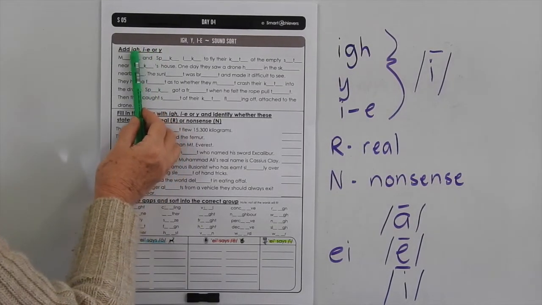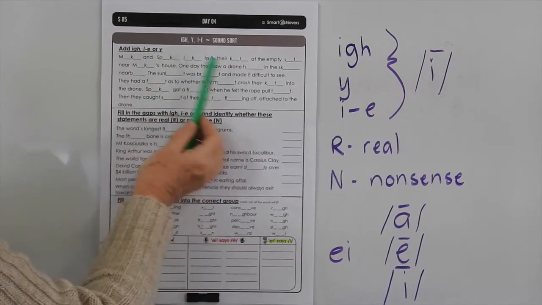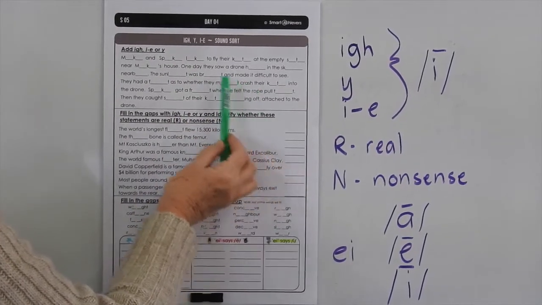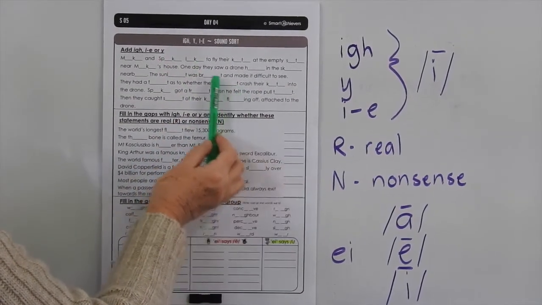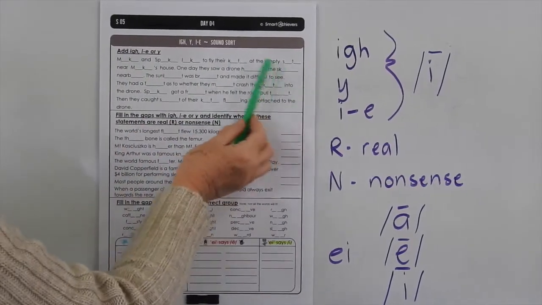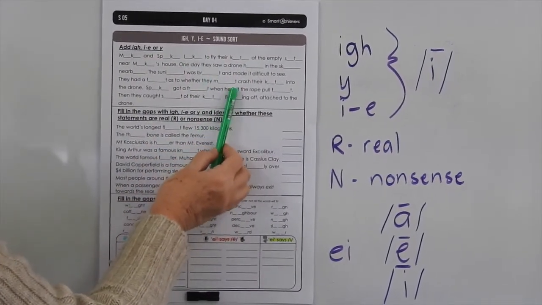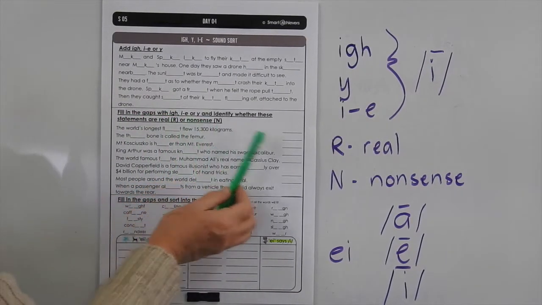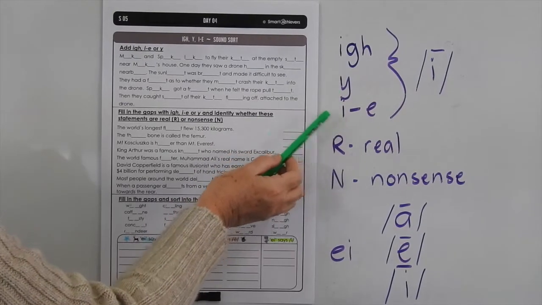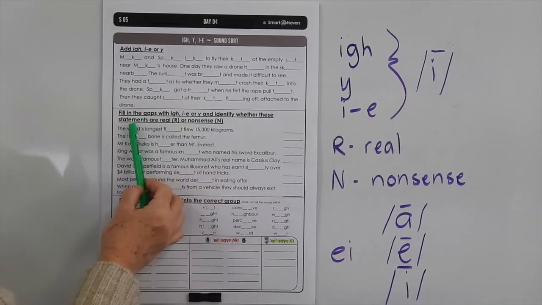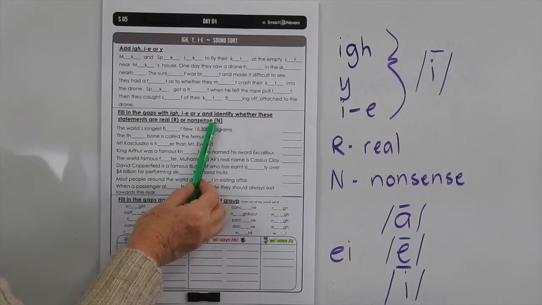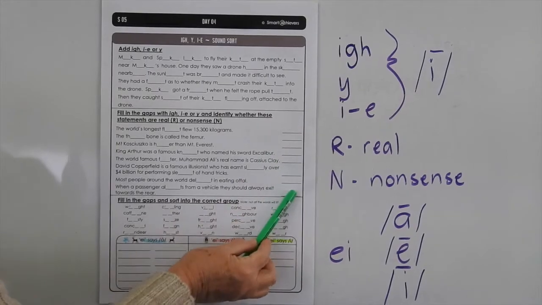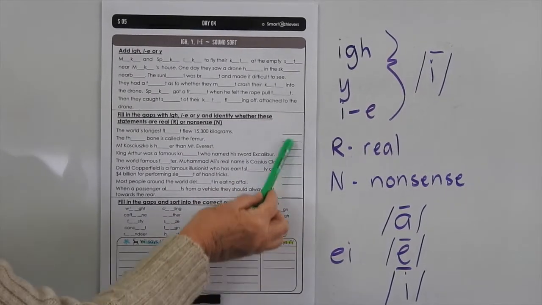On this page we're using the IGH, the I consonant E or the Y to make the long I sound in this first passage. So this is a common theme throughout, so you can go through and work out which are the missing letters in each of those words to complete that. Then down here you have to fill in the gaps as well with the I, IGH, Y or IE, as well as identify whether these statements are real or nonsense. So you're going to use an R for real and an N for nonsense, and you can put those letters down here as you feel appropriate.